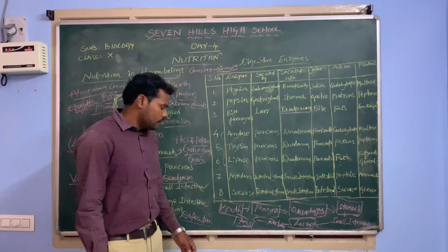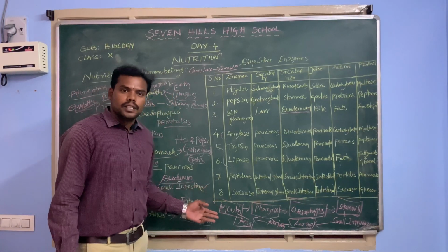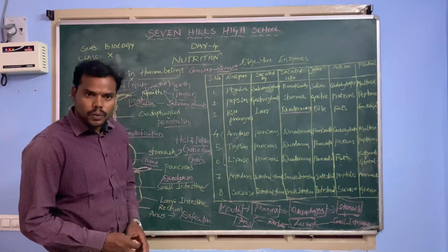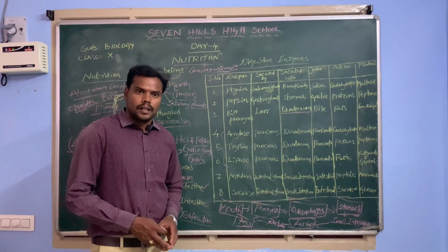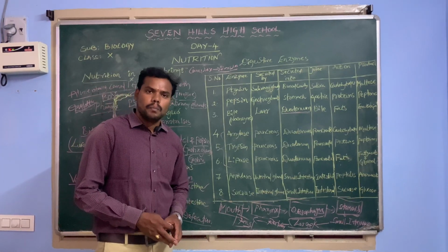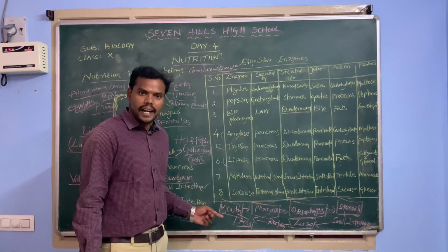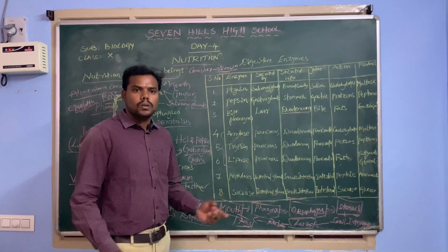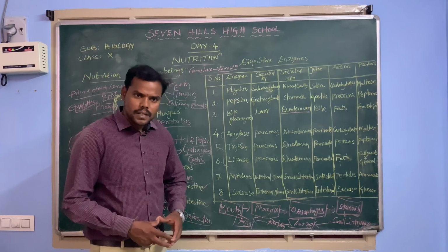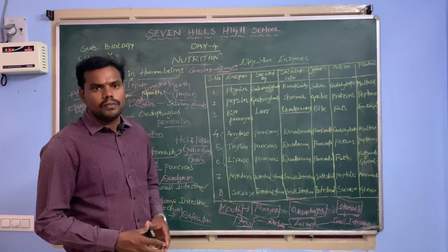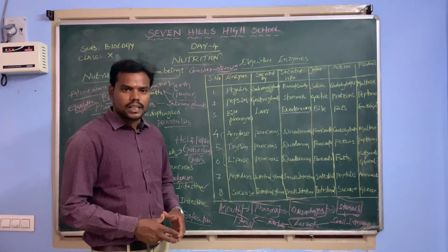Whenever we observe the flowchart of the digestive system, we can clearly understand the digestion process. At the same time, we are able to find out the passage of digestion. We have to see that our digestion starts at our mouth. In the mouth, mastication takes place. After the mastication, the food will be swallowed with the help of the tongue.